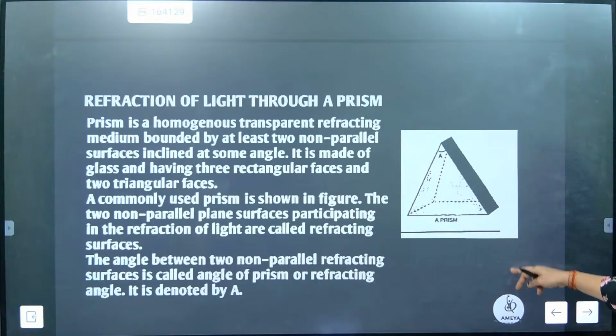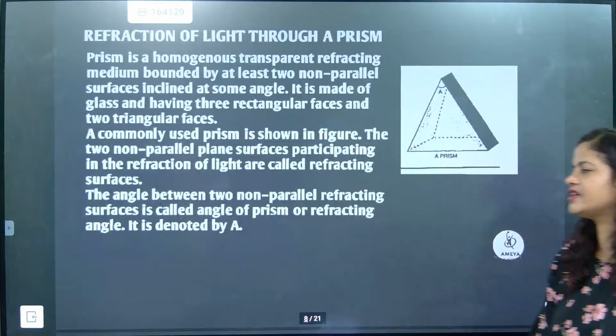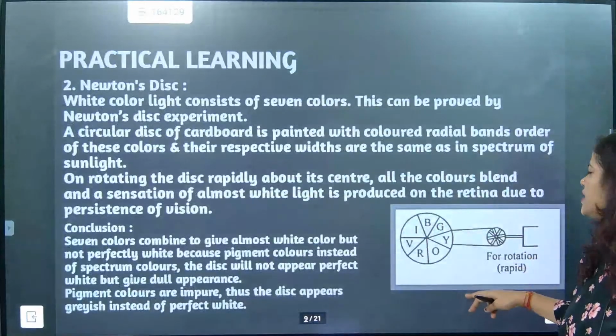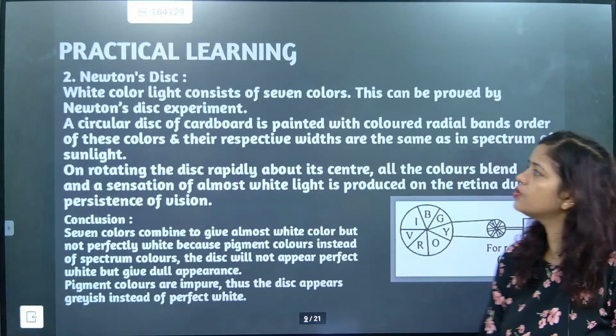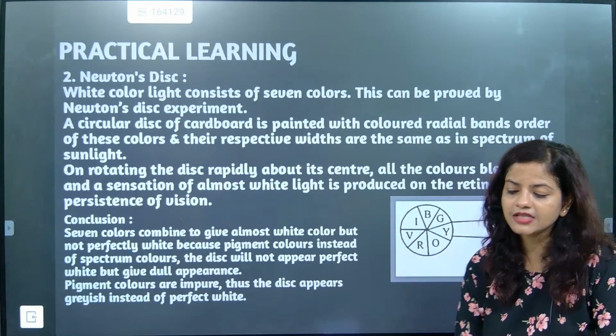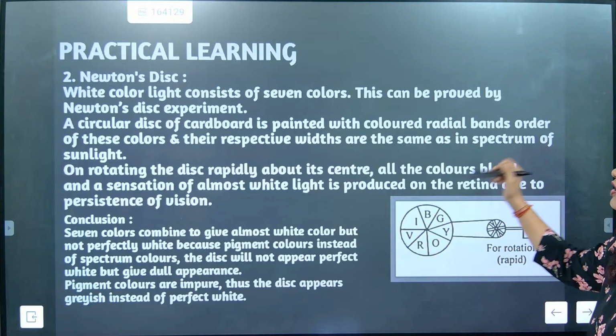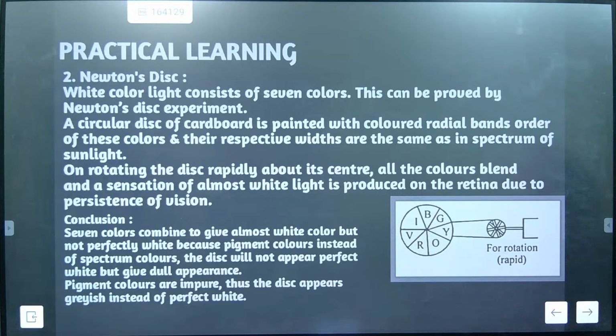Now we are going to the angle between two non-parallel reflecting surfaces, the angle of the prism. We have already learned the practical. Now, Sir Isaac Newton made a device, which can be shown by the Newton disk experiment. A circular disk of cardboard is painted with colors in radial bands, in the order of these colors, and their respective widths are the same as in the spectrum.